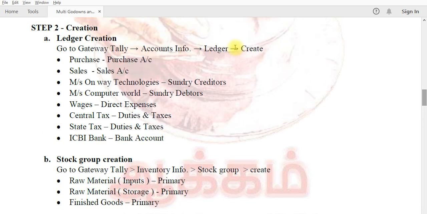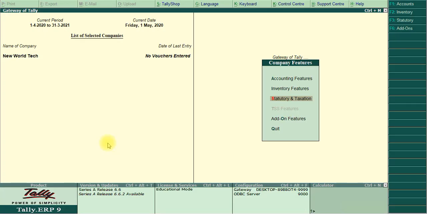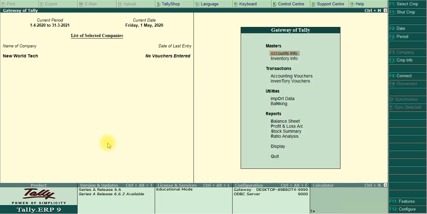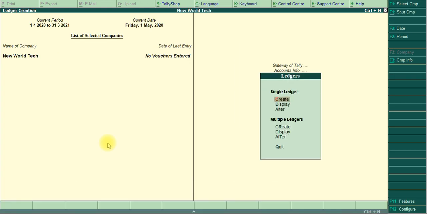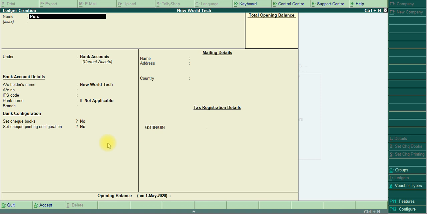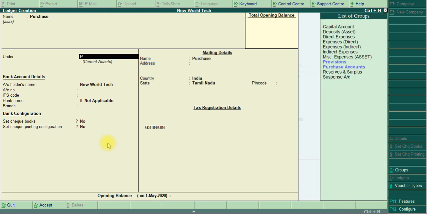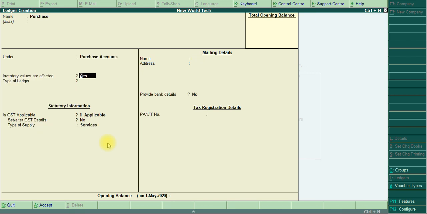The first one is ledger creation. Ledger creation: purchase, sales, Onway Technologies, Computer World, wages, central tax, state tax, ICICI bank. Okay, first we create ledgers: Accounts Info, Ledger, Create. Name as purchase, under group purchase accounts. Inventory values are affected yes. Is GST applicable, applicable.